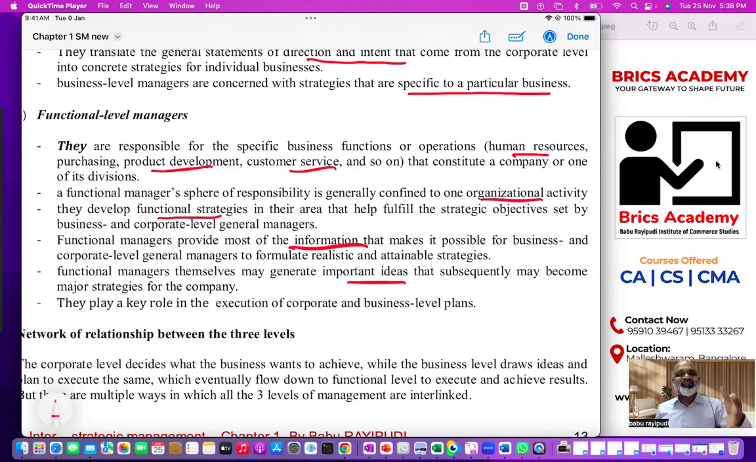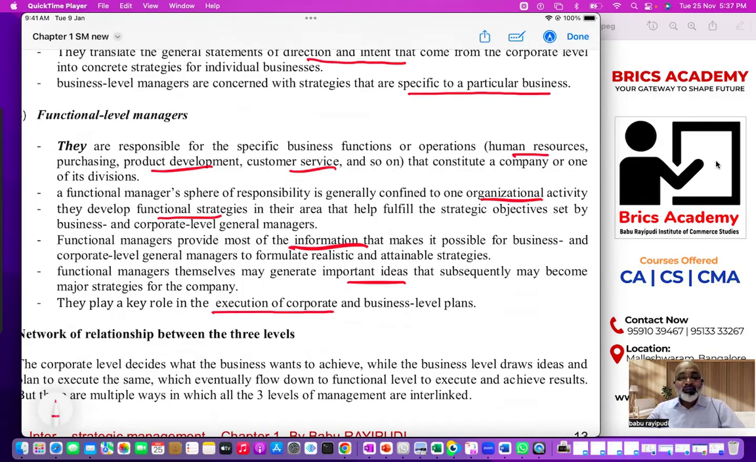These are the people who are actually interacting with the stakeholders, customers. These are the people who are interacting with the employees. These are the people who are interacting with the government. So all the stakeholders of the business are actually interacted with by whom? Functional level managers. Therefore, functional level managers will provide information, cooperation, coordination, and ideas, and will ensure corporate level and business level strategies are implemented. Understood? Therefore, they play a key role in execution of corporate and business level plans.